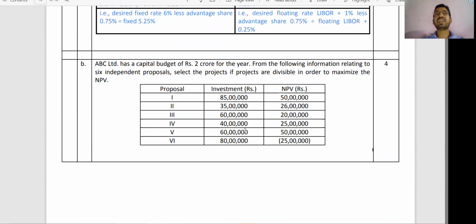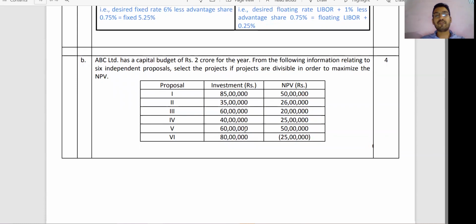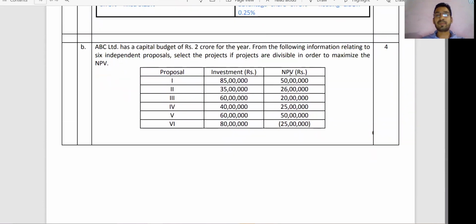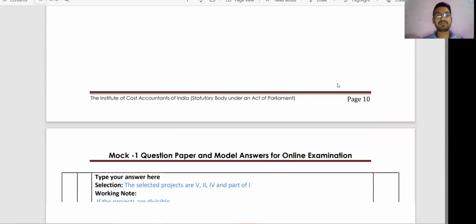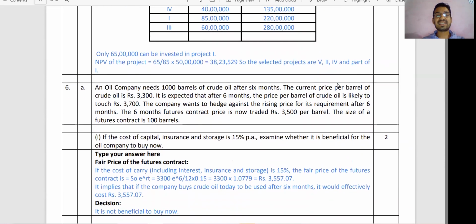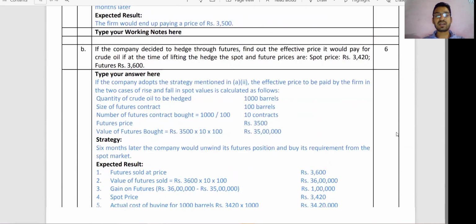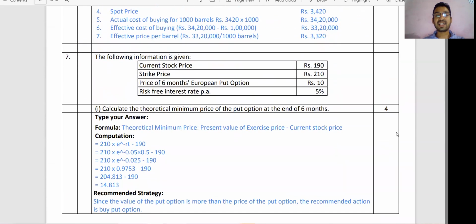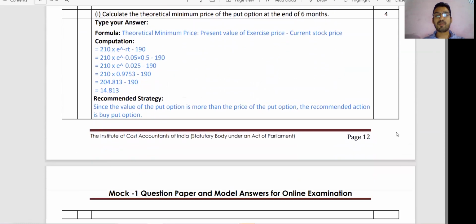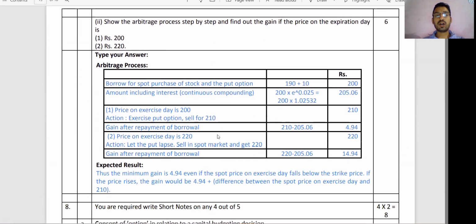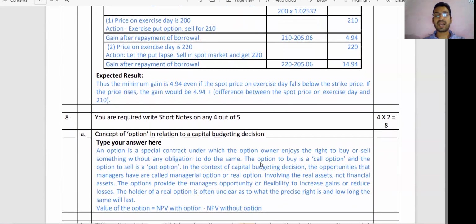This is a bit of a challenge, but we can give some suggestion to the institute. Do not defame the institute or say anything negative about the institute, but just give a suggestion, the institute always stands for the students. So do not worry, the institute always gives relief to the students. Question B is a 4 mark practical. 6A is 2 marks, B is a 6 mark practical question. In 7, the first part is a 4 mark practical question. All these tables are given by the institute, you have to just write the answers.